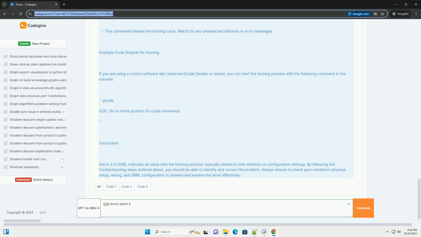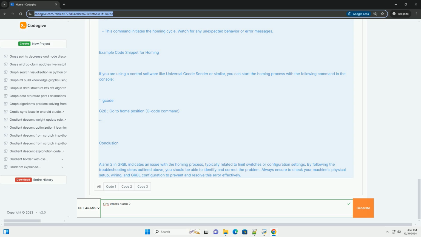$10 equals 3, status report options. $11 equals 0.010, junction deviation, mm. $12 equals 0.002, arc tolerance, mm. $13 equals 0, report in inches, boolean. $20 equals 0, soft limits enable, boolean. $21 equals 0, hard limits enable, boolean.